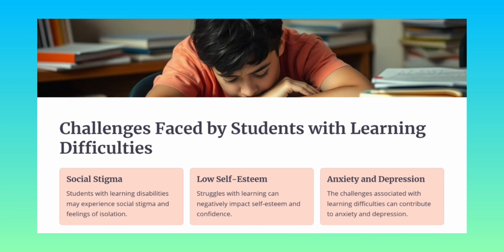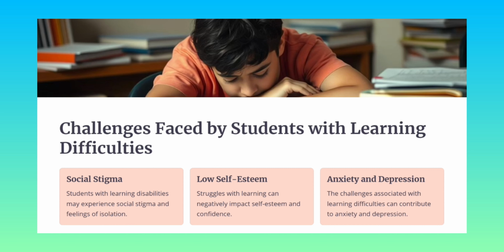Then we have some challenges faced by students with learning difficulties. Challenges like social stigma. A student with learning difficulties may experience social stigma and feelings of isolation, meaning a child may not have friends or may be distracted by peers.